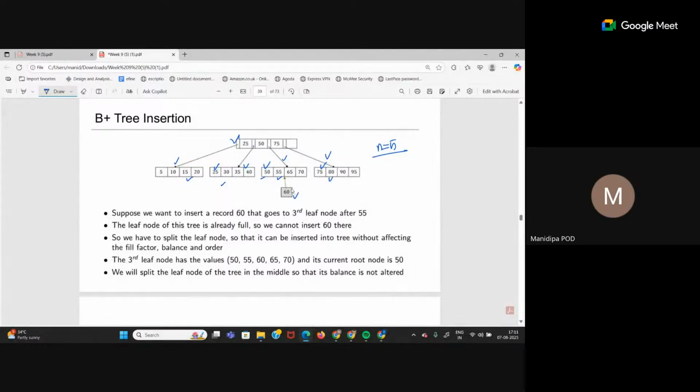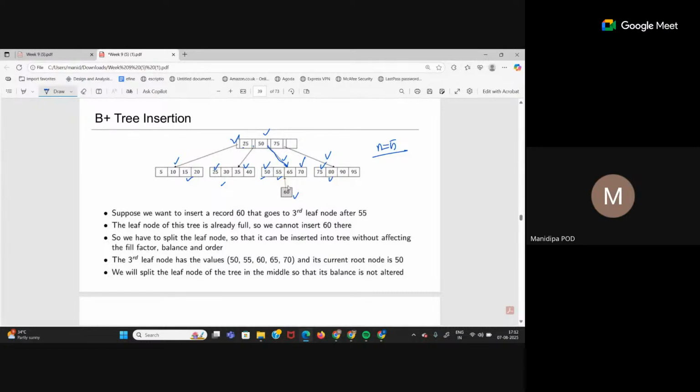Okay. Now I want to insert 60. Whenever we do insertion, it has to happen at the leaf level, right? So we'll start searching from the root node. 60, where should it come? It is greater than 25, it is greater than 50, but it is less than 75. That means this child pointer. So 60 should be inserted in this node. This is the leaf node. Insertion always happens at leaf.